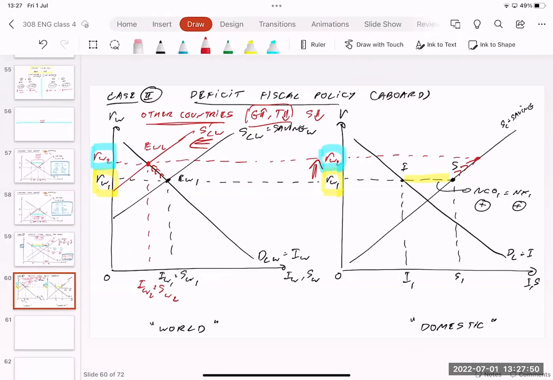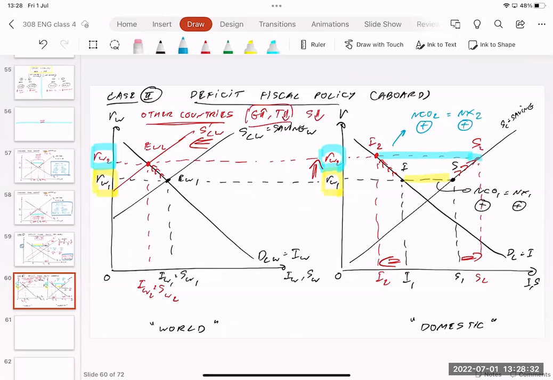Because the real interest rate of the world is increasing, people in our country start to save more. You see that? From S1 to S2. And because the cost of borrowing is going up, people are going to borrow and invest less. I1 shifts to the left to I2. As you can see, the gap between saving and investment becomes bigger. Saving is still greater than investment. NCO2 is still positive, and it implies that NX2 is going to be positive also.